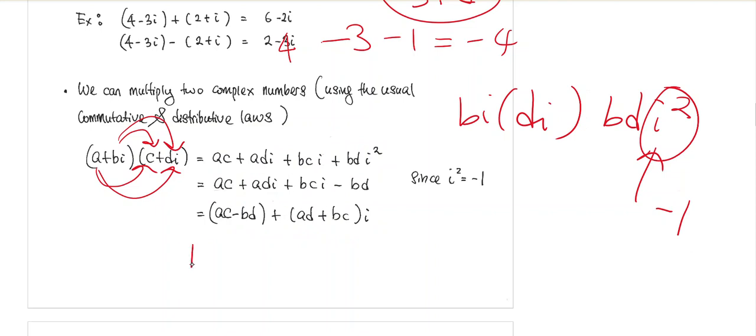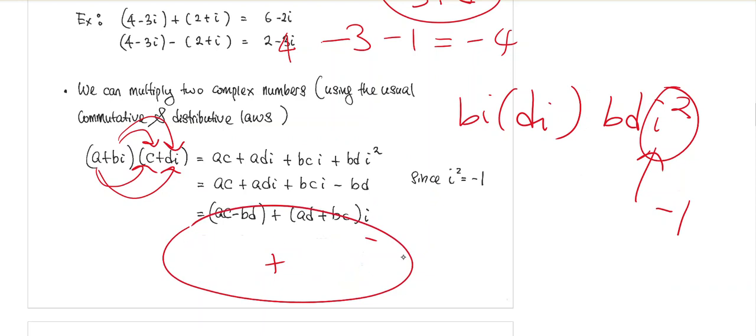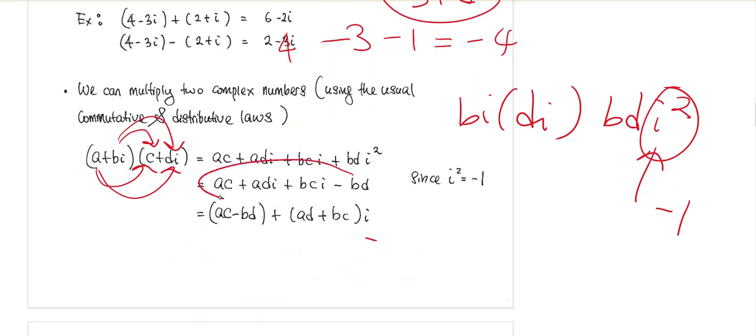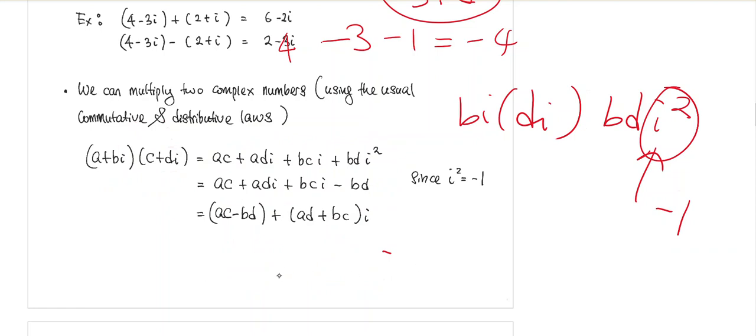So this is how we write a complex number in general. We want to write a complex number as some real number, plus some other real number, it doesn't have to be the same, so let me use this triangle symbol, multiplied by i. The reason why we regroup them is because all complex numbers should be in this form. So after you multiply them, technically speaking, these are already the correct answers, but still we want to put it in the form of some real number plus another real number times the number i. All right, so this is how we multiply two complex numbers. It is not difficult at all.